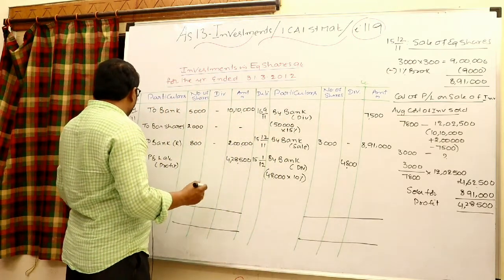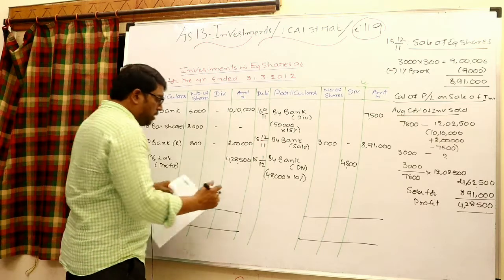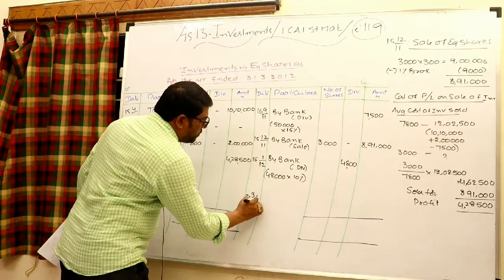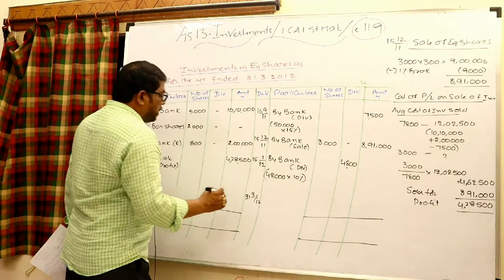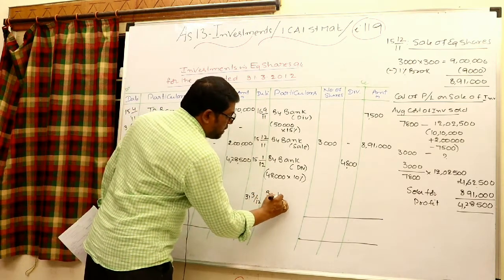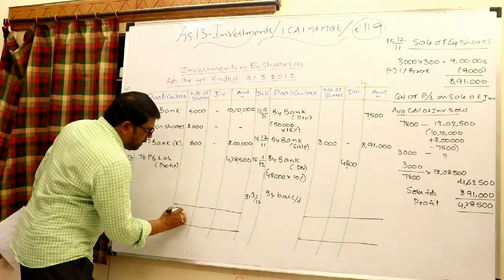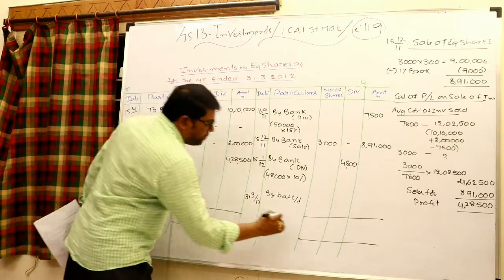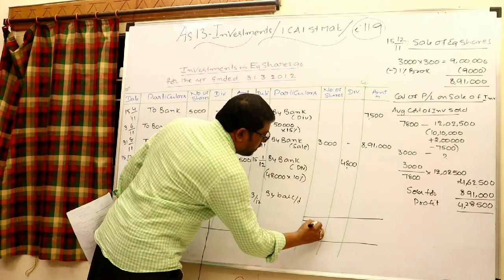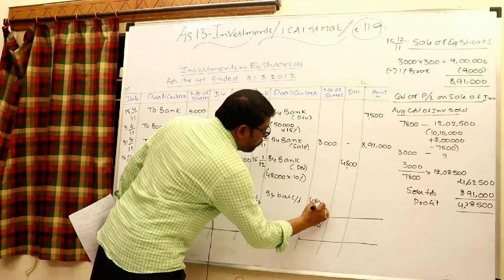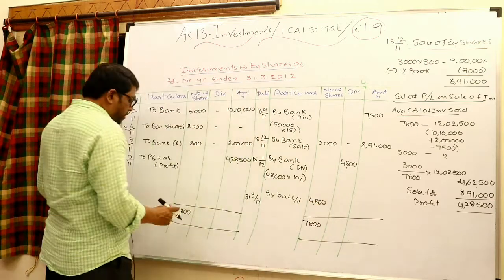So that is 31st March 2012, by balance carried on. As I said, 7,800 investments totally we are having. Out of them 3,000 sold, 4,800 still we are having.